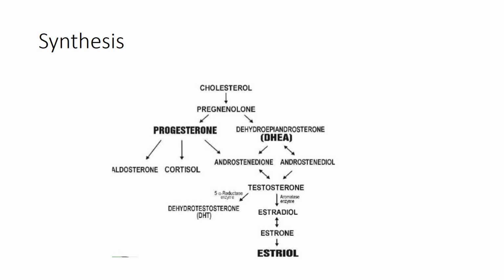Now the second part, pregnenolone, will get converted to dehydroepiandrosterone, or shortly we say it as DHEA, which is further divided into androstenedione and androstenediol. Both these get converted to testosterone. From testosterone, with two respective enzymes, one is 5-alpha reductase, it gets converted to dihydrotestosterone. With the help of aromatase it gets converted to estradiol, estrone and finally estriol. You can see male sex hormones being formed and female sex hormones being formed.